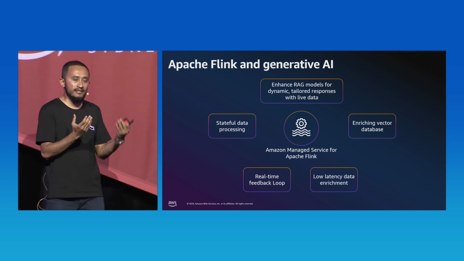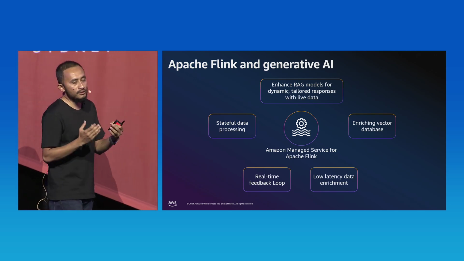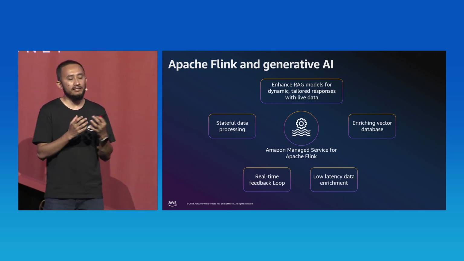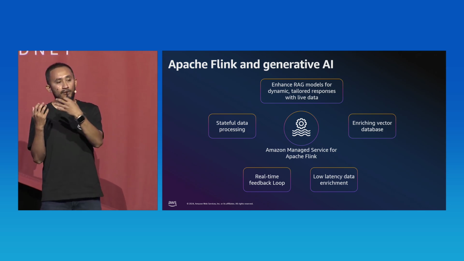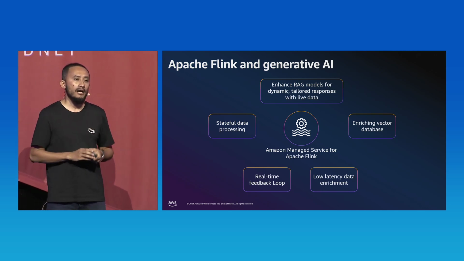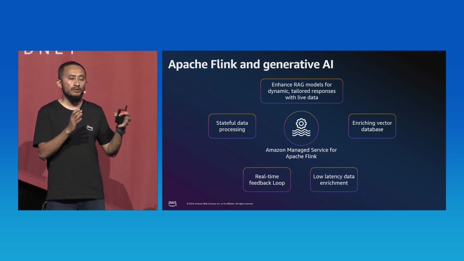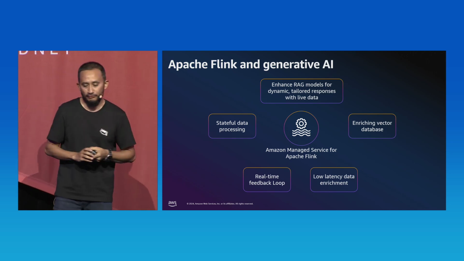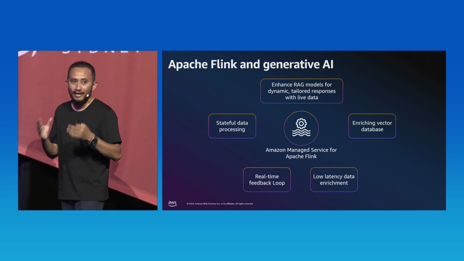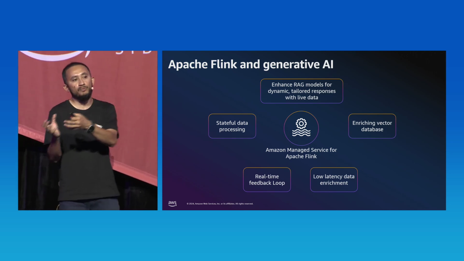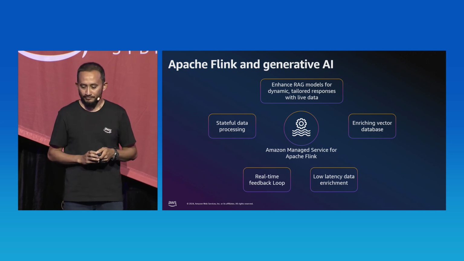And you can do low latency data processing. Also, Flink can help you to provide a context before you call a foundation model, where you can do stateful data processing in Flink. And that helps to get a correct and complete response from your foundation model.